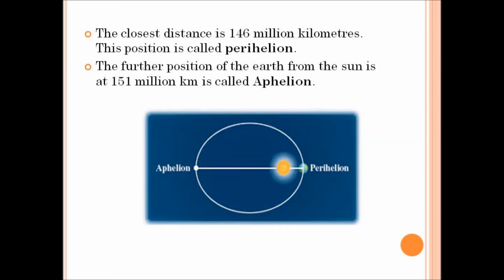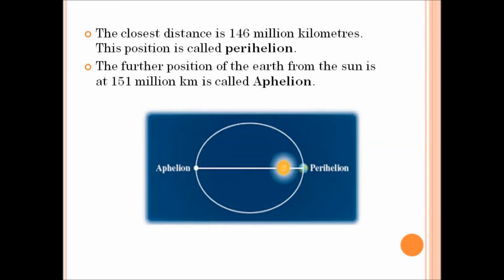The closest distance between the sun and the planet is 146 million kilometers, and this position is called perihelion. The farthest position of the Earth from the sun is about 151 million kilometers, and it is called aphelion.